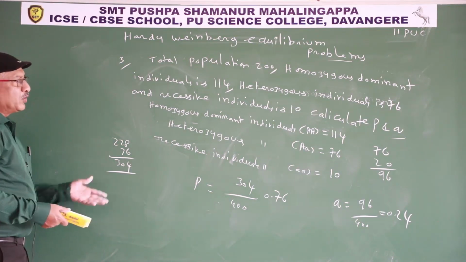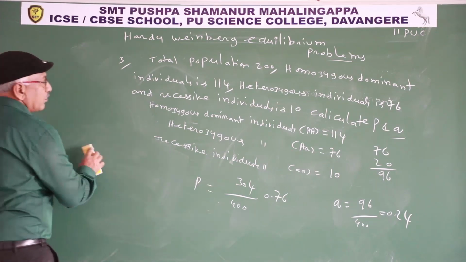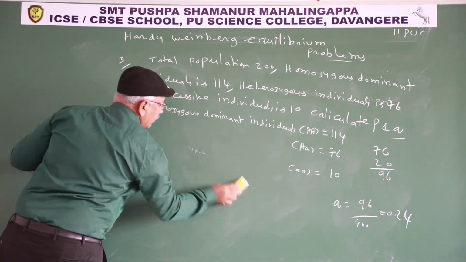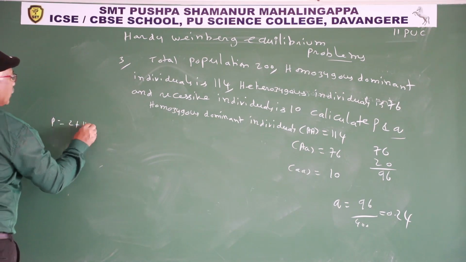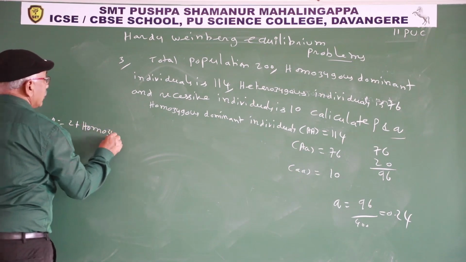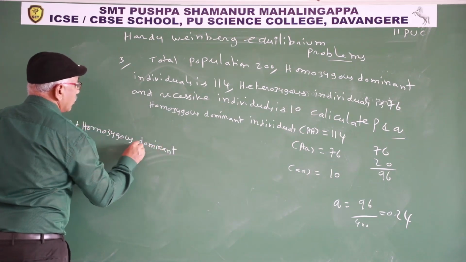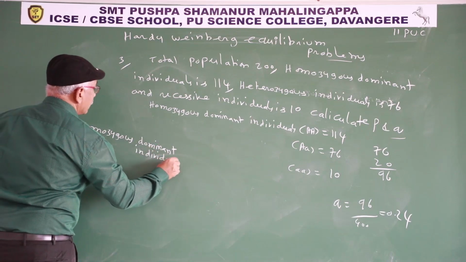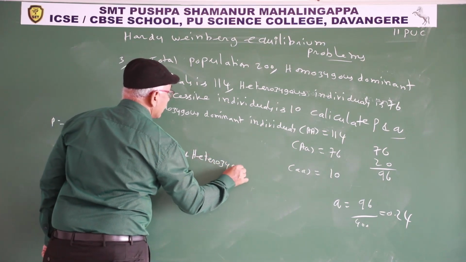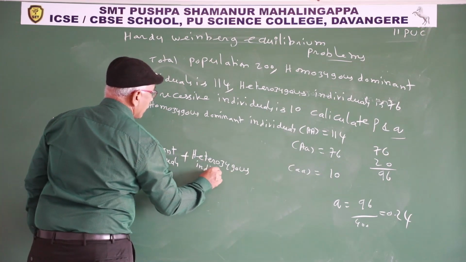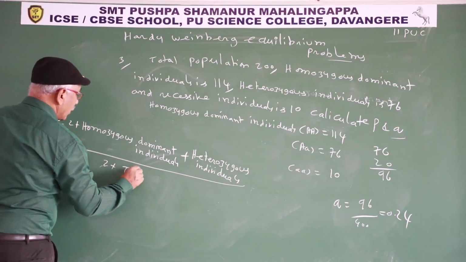If you want, I give the formula also to get P and Q. Formula to calculate P: 2 into homozygous dominant individuals plus heterozygous individuals, divided by 2 into total population.